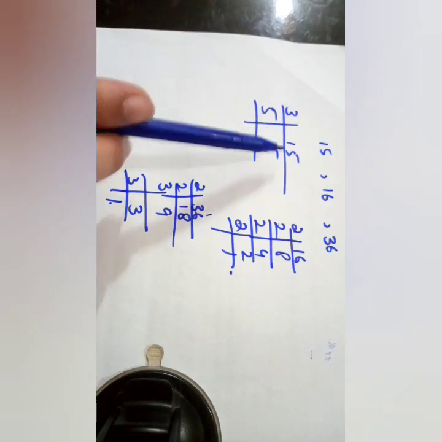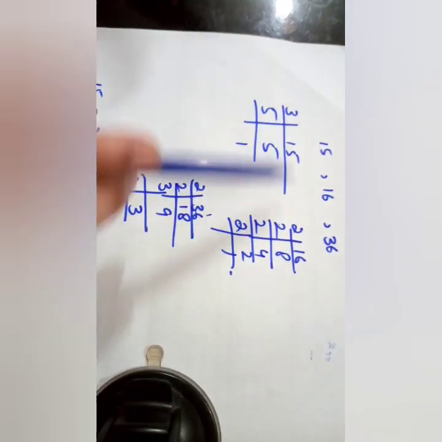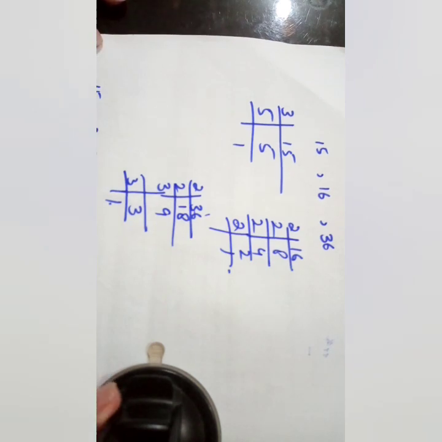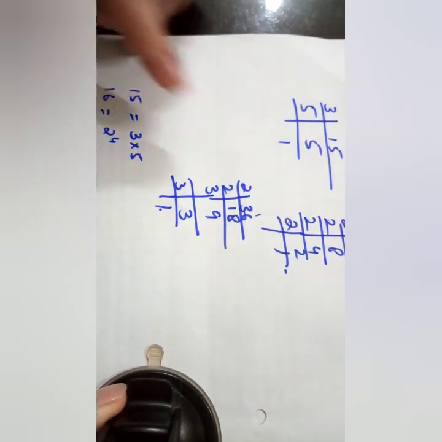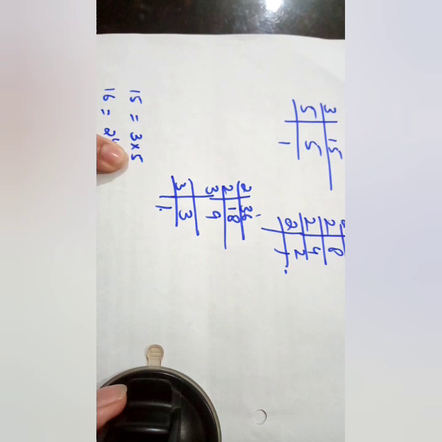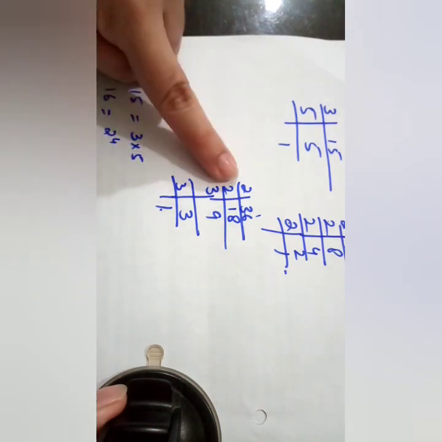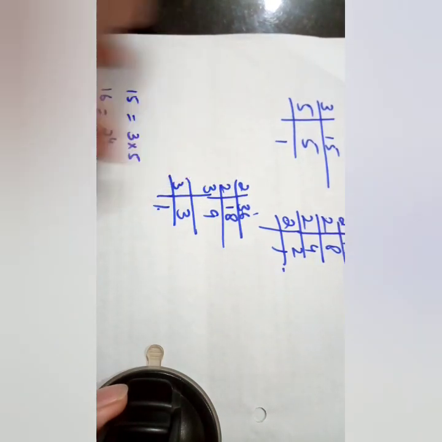We find the factors of 15, 16 and 36, because the first timing is 15 minutes, the second is 16 minutes, and the third is 36 minutes. I just write down the factors of all. 15 has the factors 3 and 5. 16 has 2 to the power 4, that is four 2's. And 36 has two 2's and two 3's.